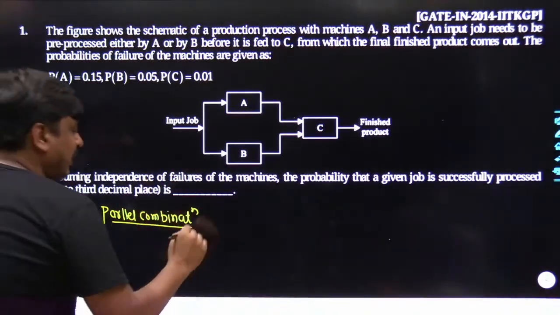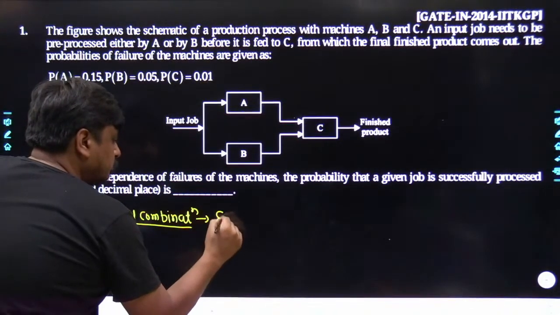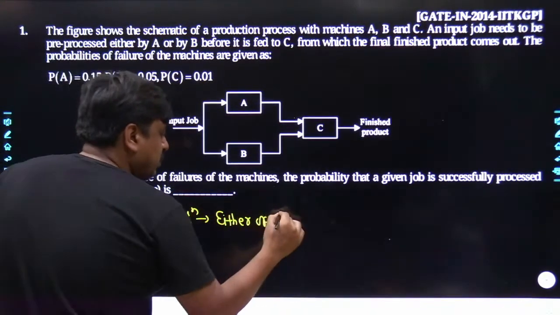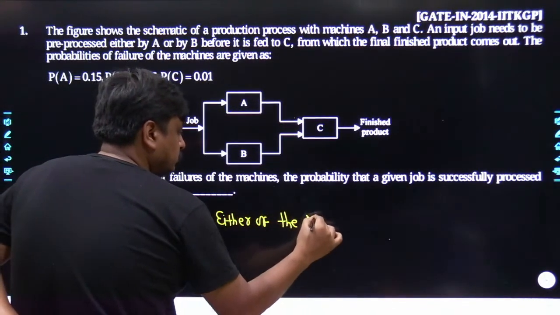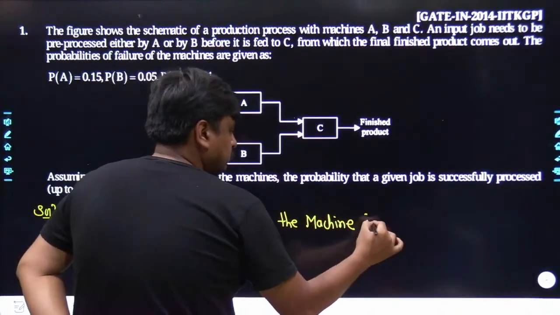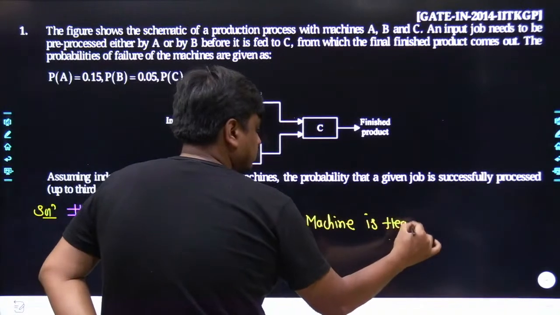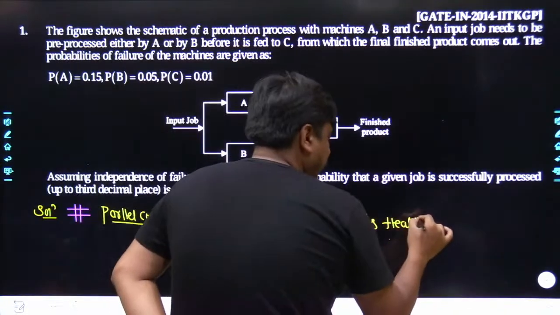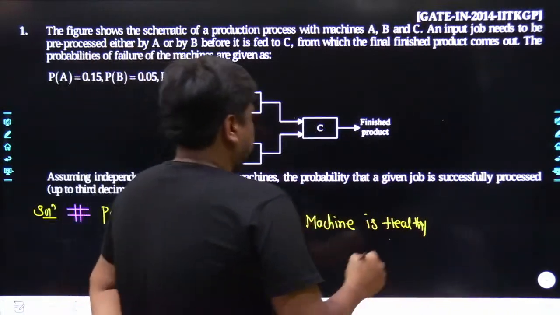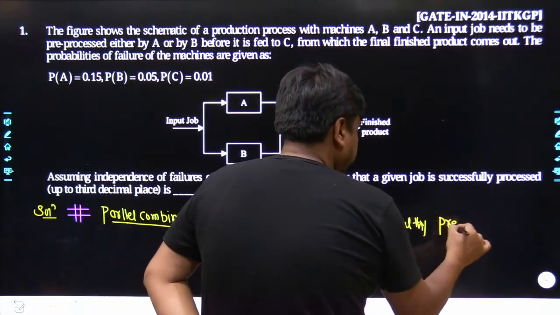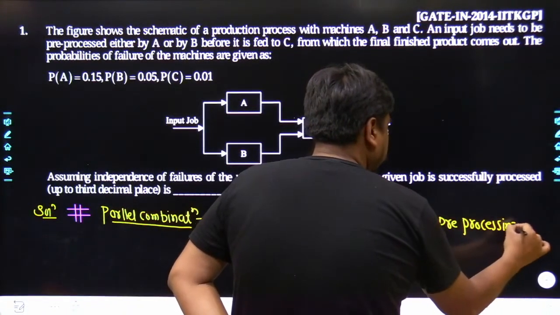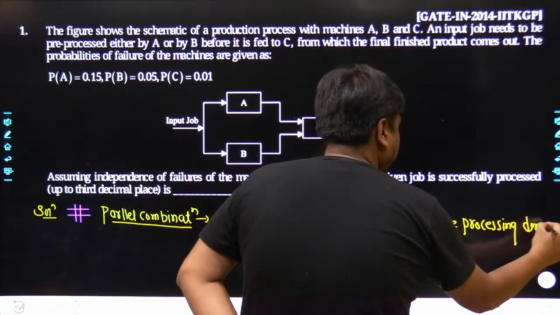If either of the machines is healthy, that part of the process, the pre-processing, would be done.